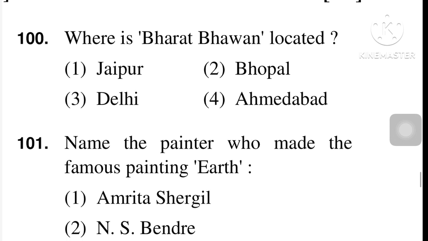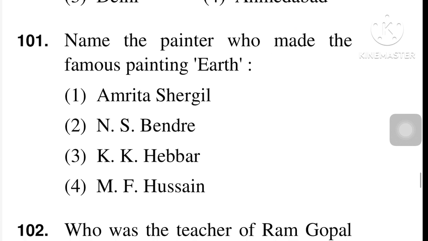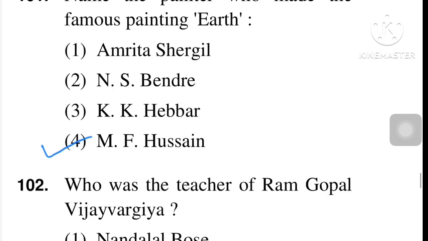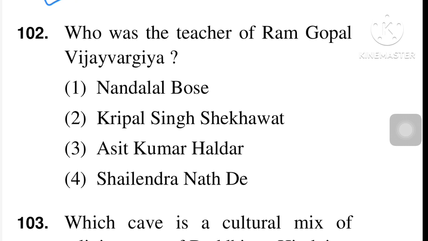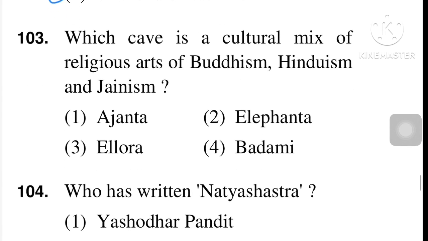Our next question, where is Bharat Bhavan located? Bharat Bhavan, B for B, B for Bhopal is the right answer, number 2. Next question is, name the painter who made the famous painting Earth. You can watch all the options. Our right answer is M.F. Hussain. Next question, who was the teacher of Ram Gopal Vijayvargiya? The right answer is Shailendra Nath Dey, option number 4.